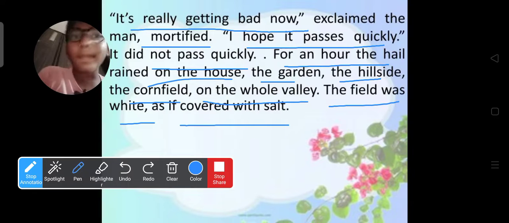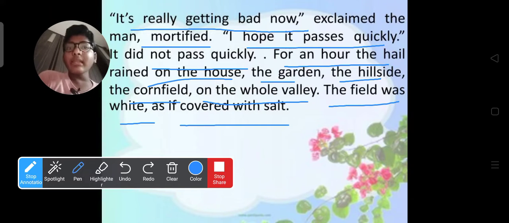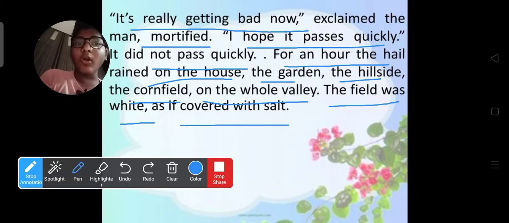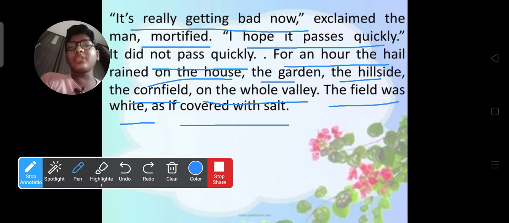It did not pass quickly. For an hour, the hail rained on the house. Hail means hailstones. The hailstones rained on his house, in the garden, and on the hillside where he was living. He was living on the crest of a low hill. The garden, the hillside, the cornfield. He has a cornfield in the whole valley. His whole area was destroyed by the hailstones.